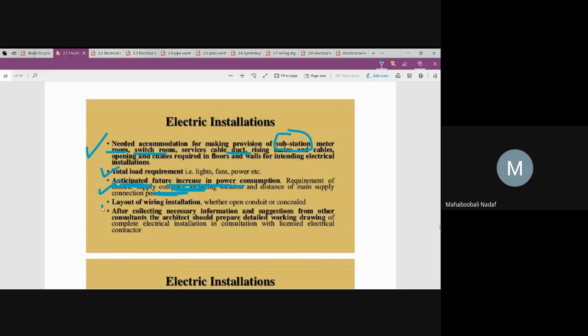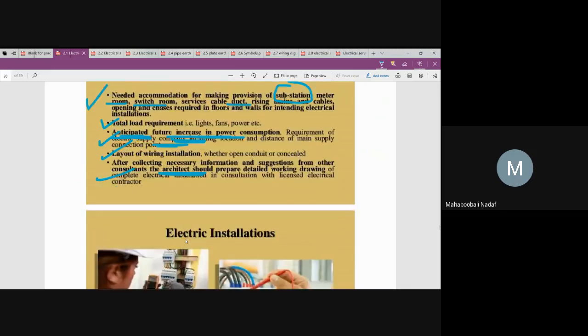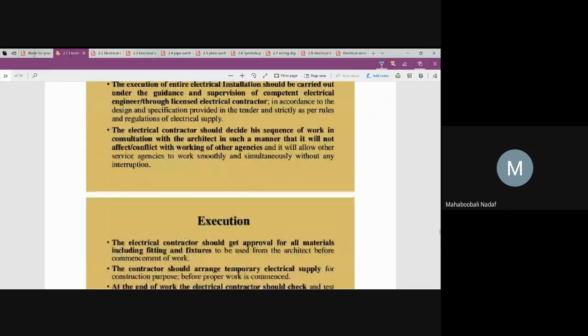The last one is the layout and installation, by considering all the persons such as the architect, civil contractor, and other contractors. Is that okay? The execution is nothing but whatever he has planned, whatever drawings are there, according to that he is going to do under the supervision of the electrical engineer or licensed contractor. Is that okay?